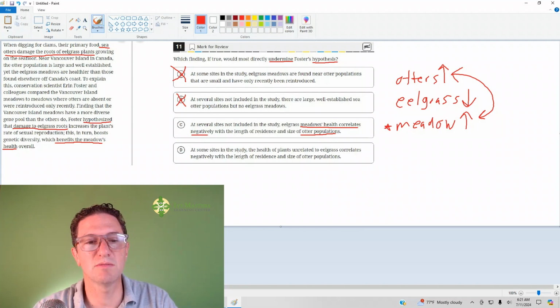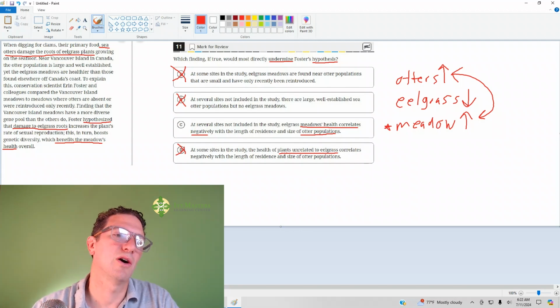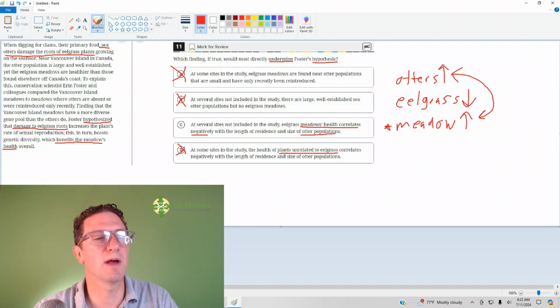Answer is D. At some sites in the study, the health of plants unrelated to eelgrass correlates negatively with the length of residence and size of otter populations. So plants unrelated to eelgrass is not even relevant here. That's not going to be our correct answer either, because it doesn't even involve eelgrass. Our paragraph here is specifically about eelgrass. I'll read the whole entire passage now, though.